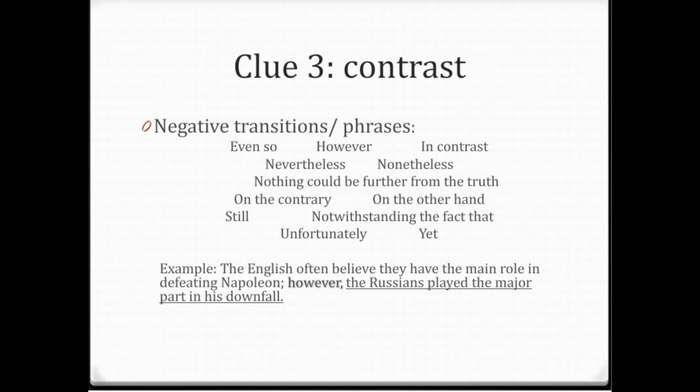However, the Russians played the major part in his downfall. So the topic would be defeating Napoleon, and the controlling idea, Russians' major part in his downfall. Using contrast is a great device to write a topic sentence or a thesis statement for your essays.